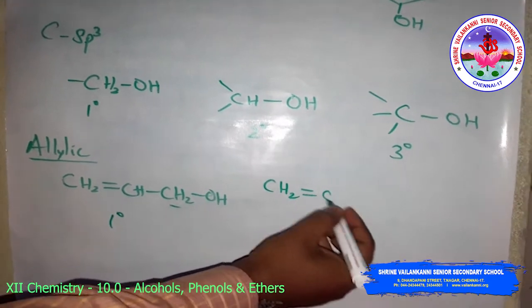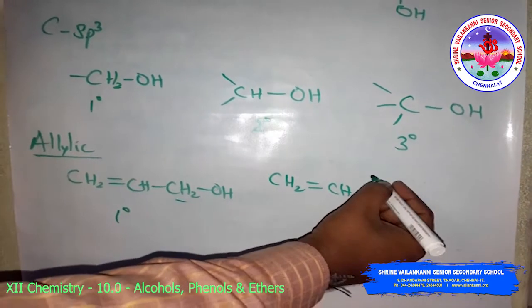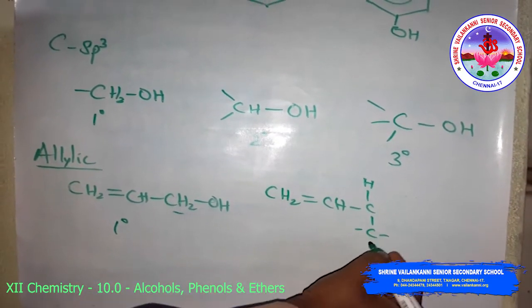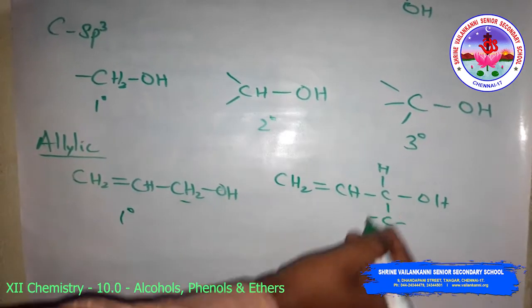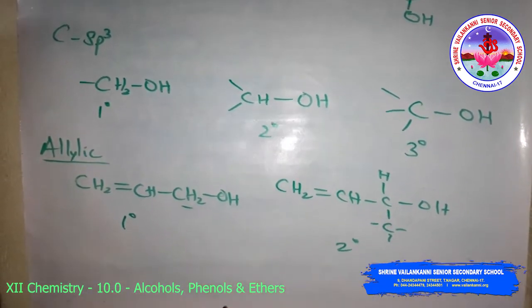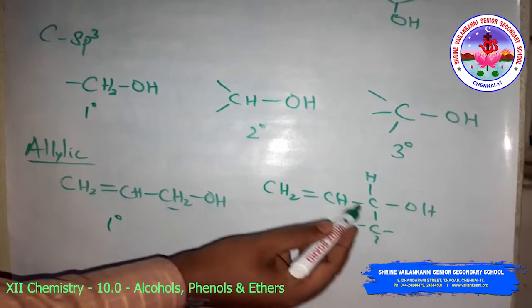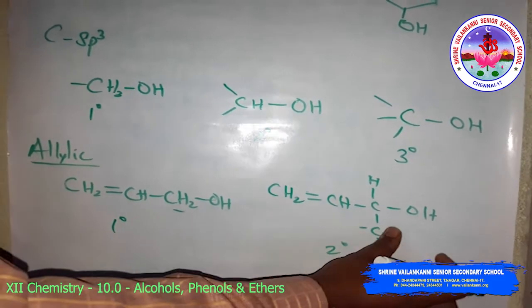CH2=CH. Look at this, it is secondary because the functional group carbon contains a CH unit. This will be a CH3, or you can write it like this.